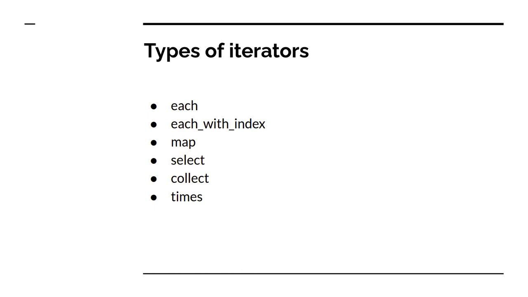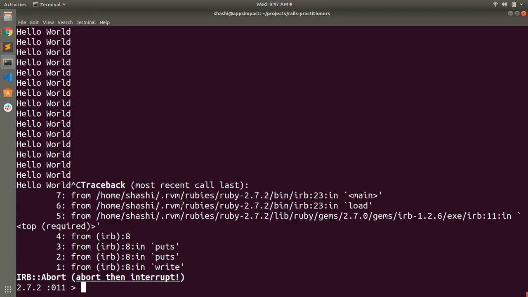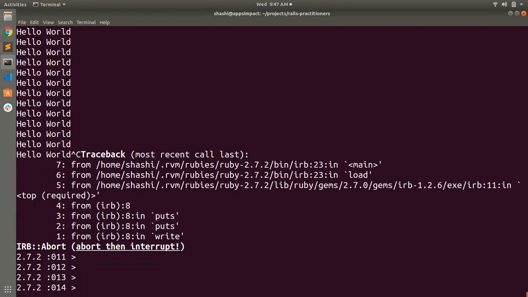Okay. So now let's try to understand why iterators are better and do not fall into infinite execution. I will show you that with the times iterator. Now, let's come to our example here. I can use 100 times because I want to print hello loops 100 times.